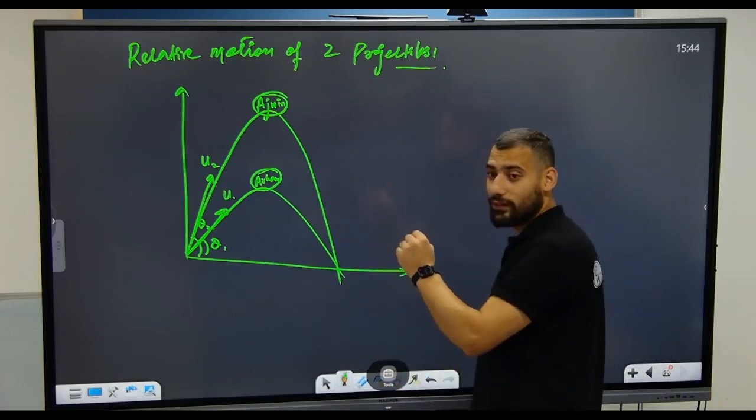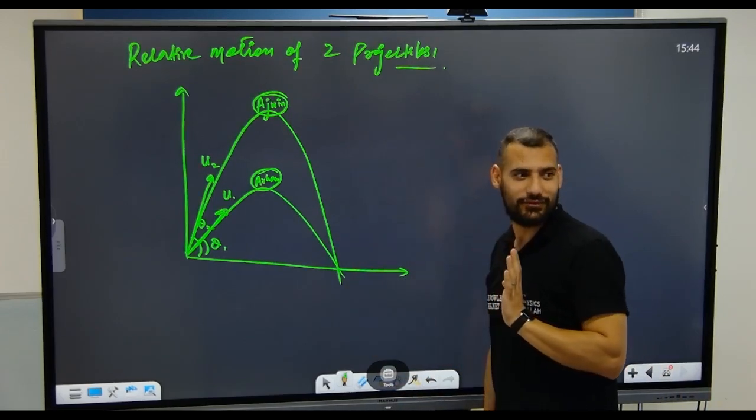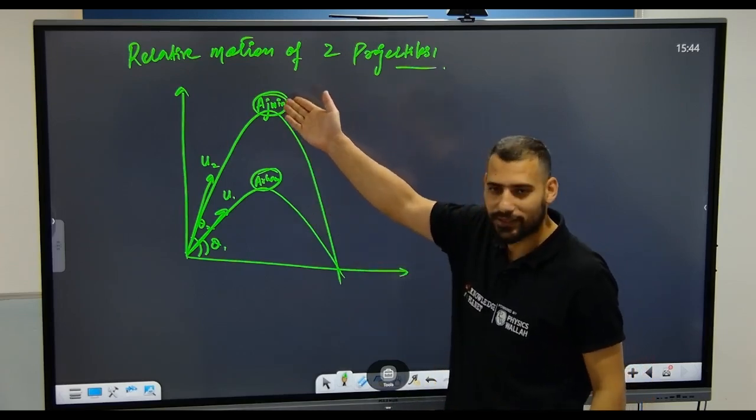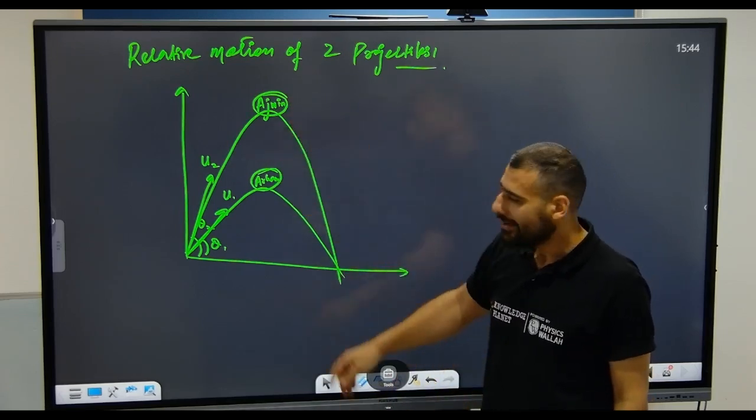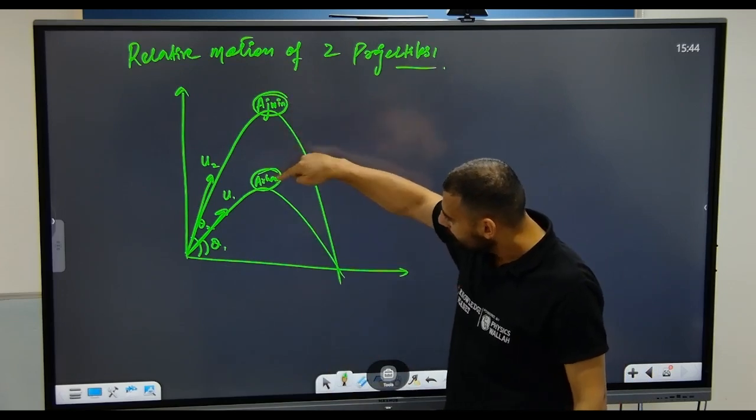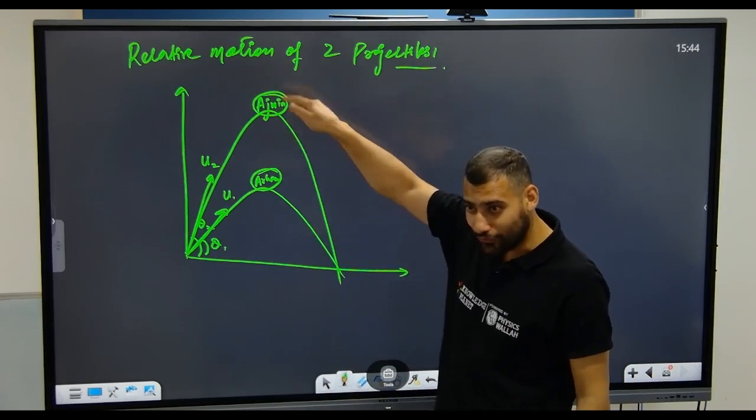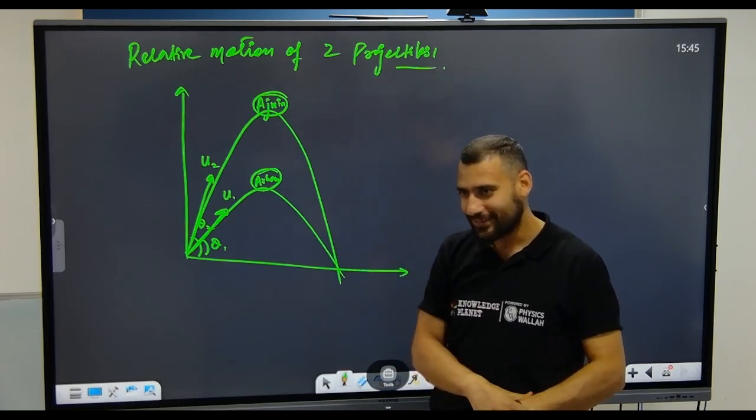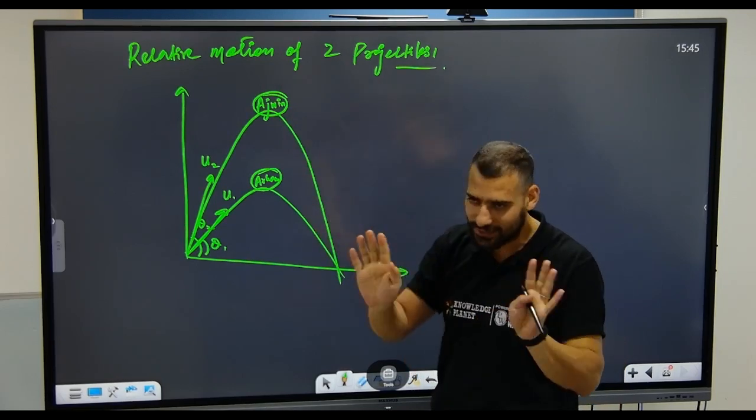Now Arham is observing someone else, and he is also observing himself. Whom? This guy. Where are you looking? I am also looking there. This guy is looking at him, he is looking at him. So both of them are looking at each other. Is that fine? Projectile, bro, there is nothing else.